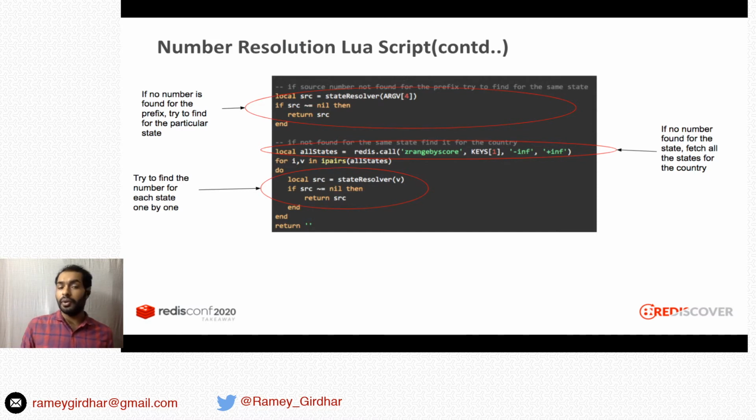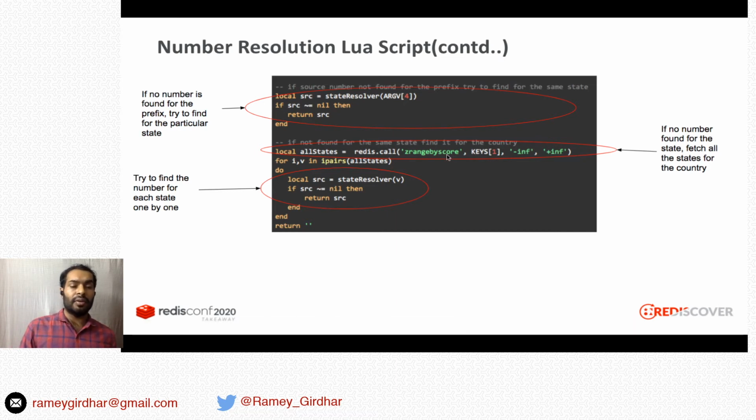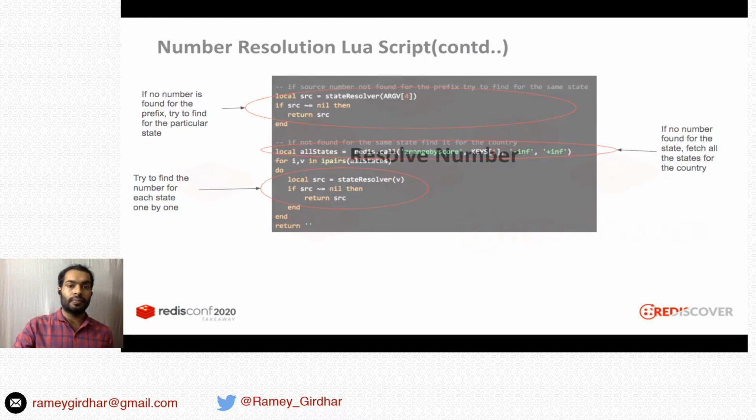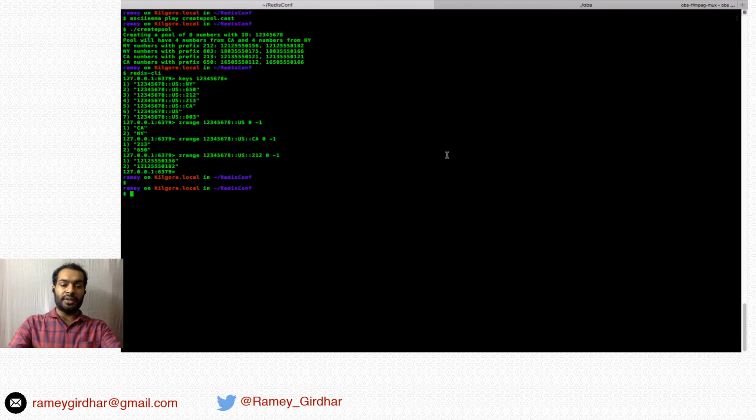And let's say we're not able to find it for that particular state also. What we will do is get the list of all the states for the country, and then try to find the numbers for each state. We'll try to resolve the numbers for each state one by one. Once it has found the number, it will return. So let's look at the demo. Let's look at the script in action.